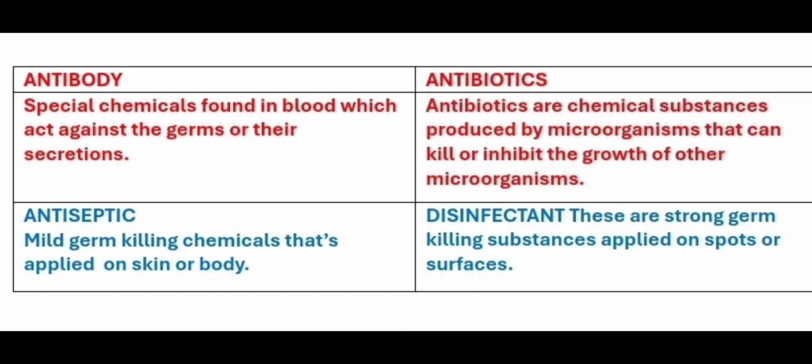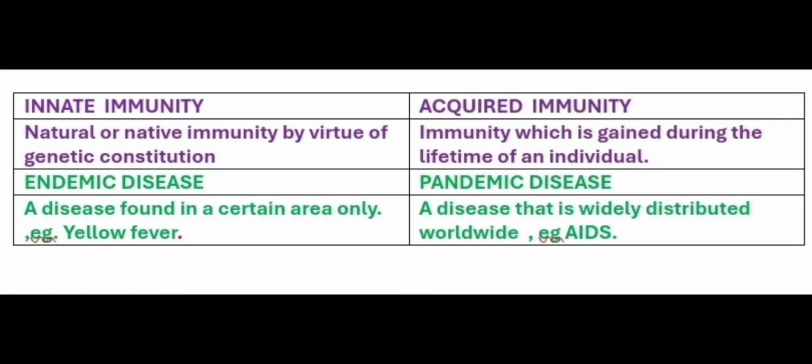Then antiseptic and disinfectant. Antiseptics are mild germ-killing chemicals that are applied on the skin or on the body parts. Whereas disinfectants are strong germ-killing substances which are generally applied on spots or on surfaces like the floor of the house or in the hospitals.